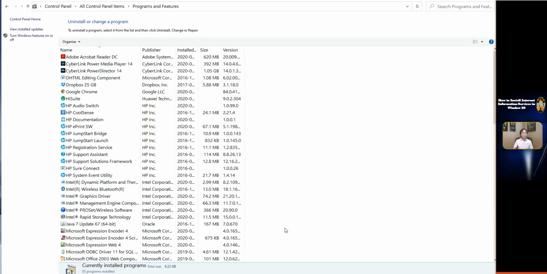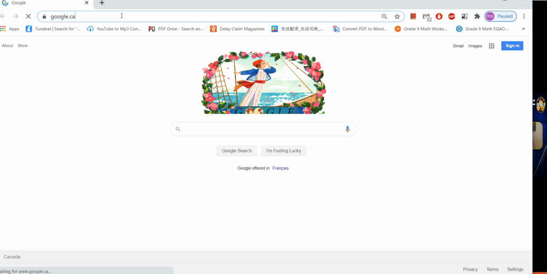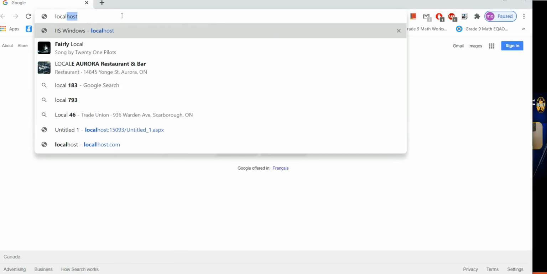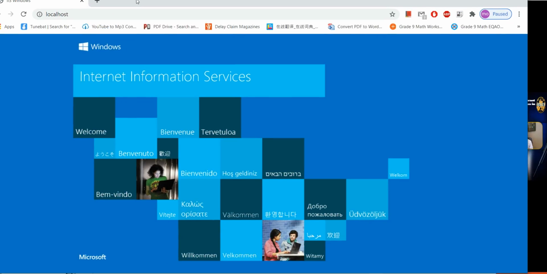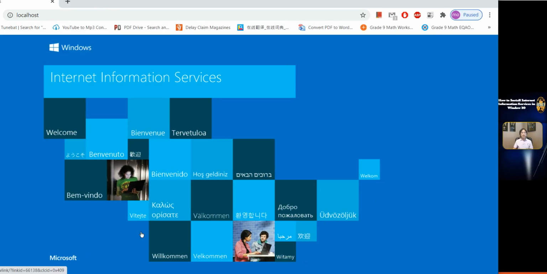To test the success of the installation of IIS, type in localhost inside the address bar. The page of Internet Information Services comes out.